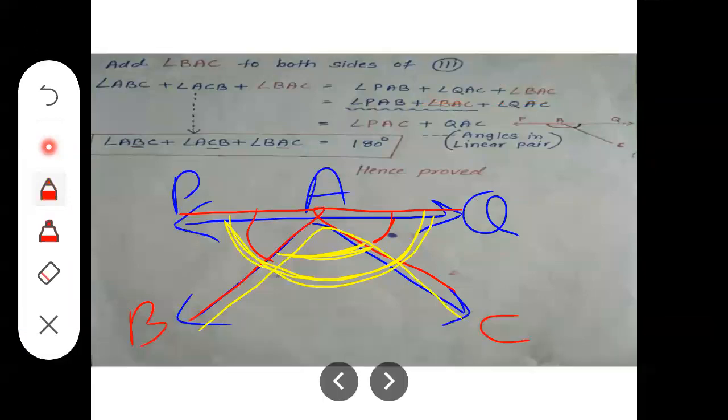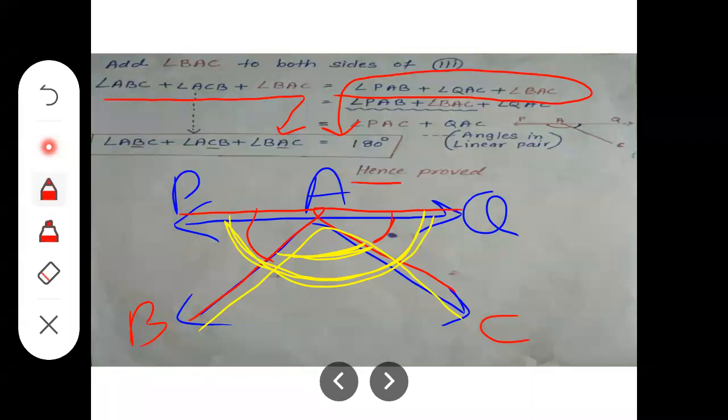So let's put the value of these three angles as 180 degrees, and complete the step. The LHS of the equation is that one. Take it down: angle ABC plus angle ACB plus angle BAC together measure 180 degrees.